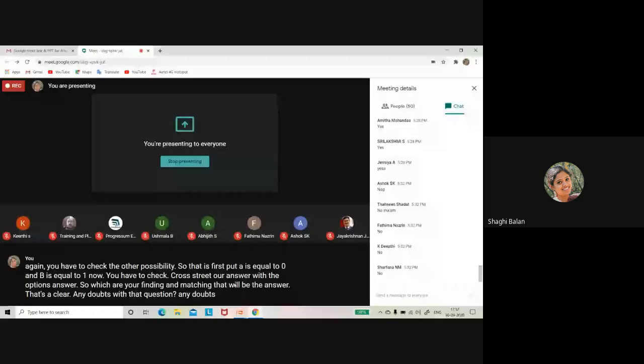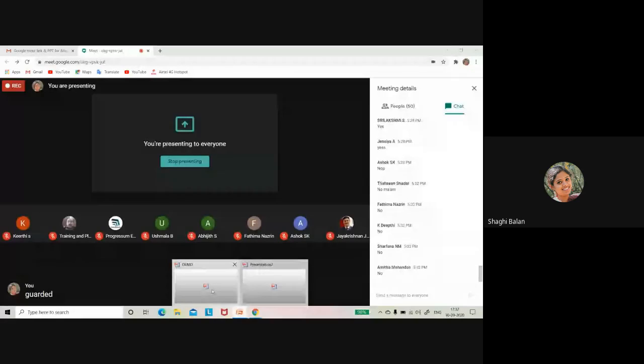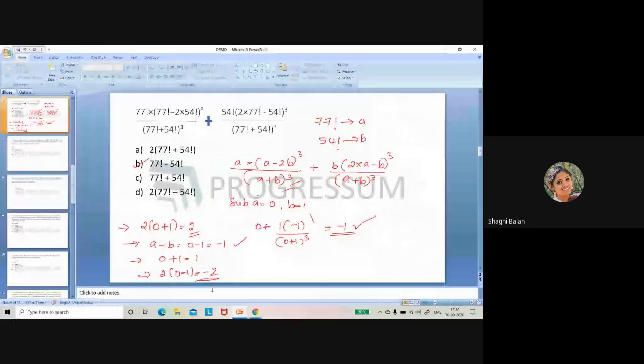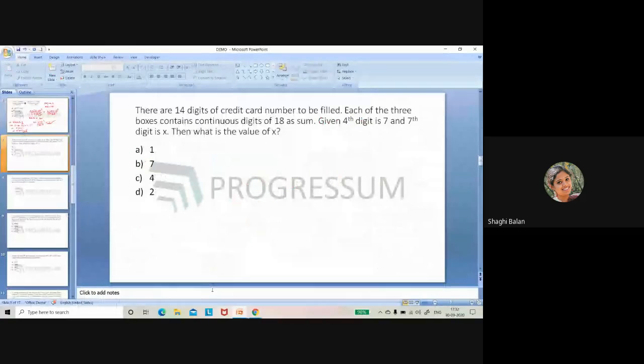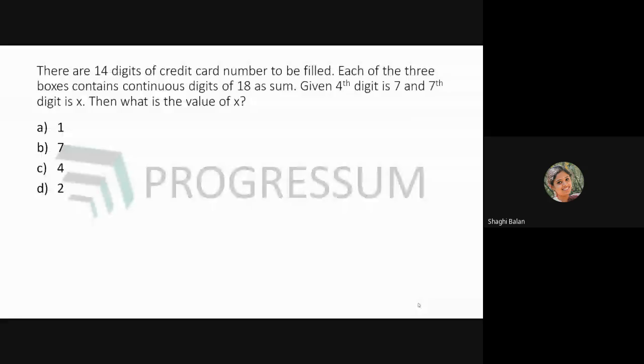Got it? Now here comes your next question. There are 14 digits of a credit card number to be filled. Each of the three boxes contain continuous digits of 18 as sum. Given fourth digit is 7 and seventh digit is X. Then what is the value of X? That is what the question is. So how will we find it?